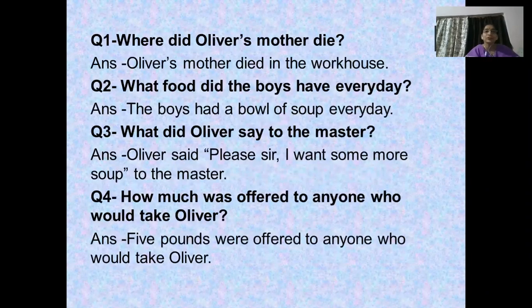Okay, the first question is, where did Oliver's mother die? Very simple. Oliver's mother died in the workhouse. She died there only. What food did the boys have every day? The boys had a bowl of soup every day. That's enough. What did Oliver say to the master? Oliver said, please, sir, I want some more soup to the master. This is what he said. How much was offered to anyone who would take Oliver? So 5 pounds was offered to anyone who would take Oliver.